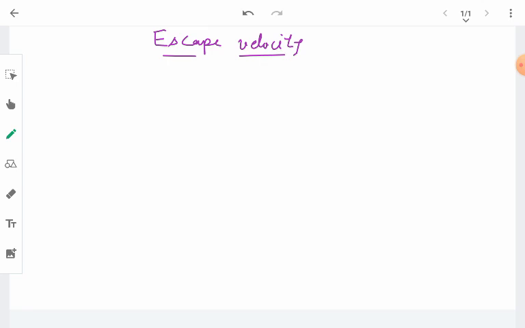So what if we want to know with what velocity an object should be thrown so that it will never come back, or it will just be sufficient for the object to overcome the gravitational pull of that planet? For example, here we can take the case of the earth.